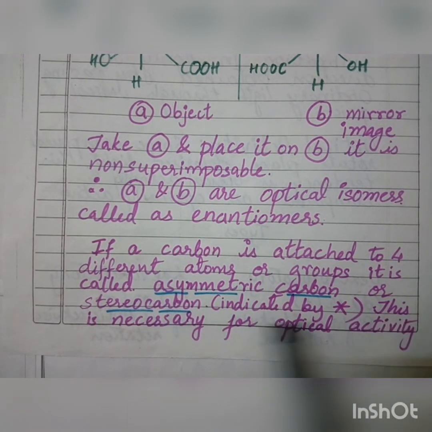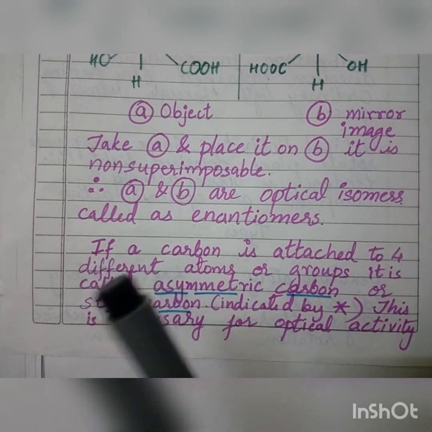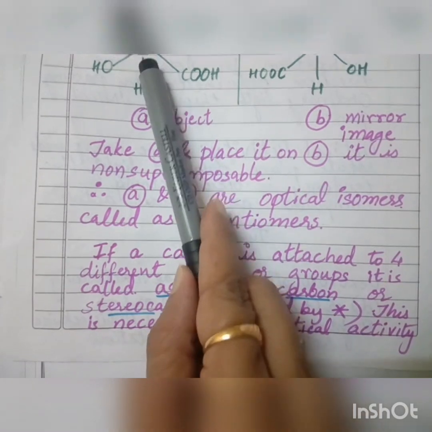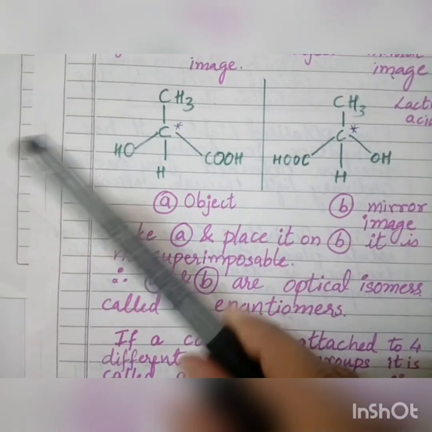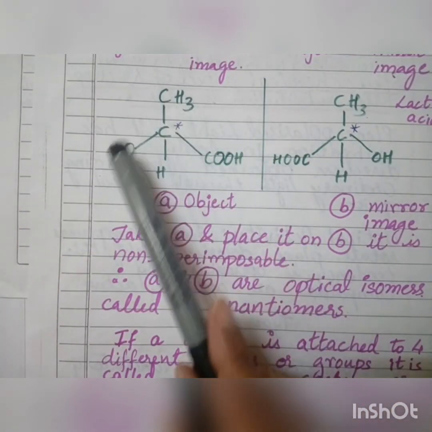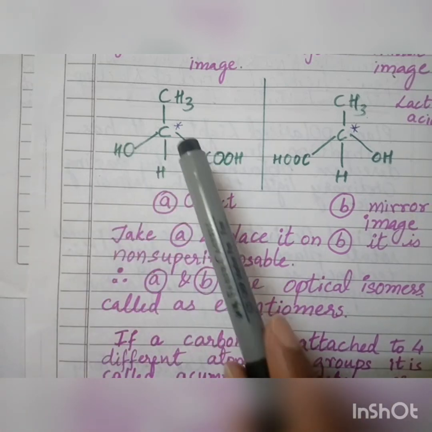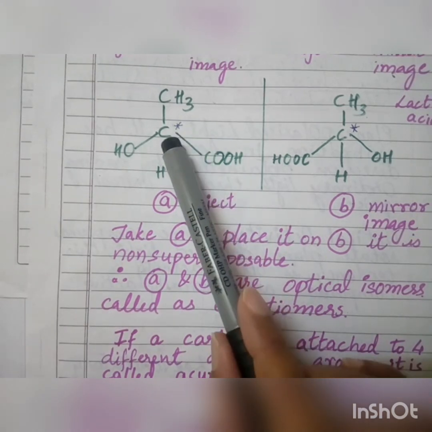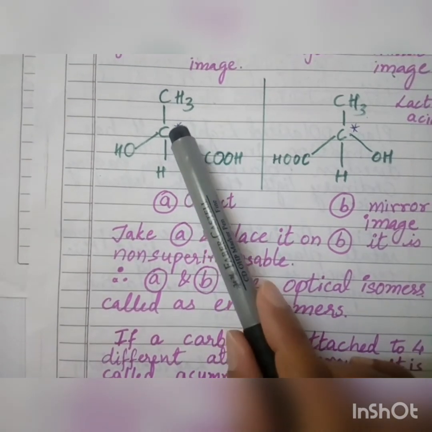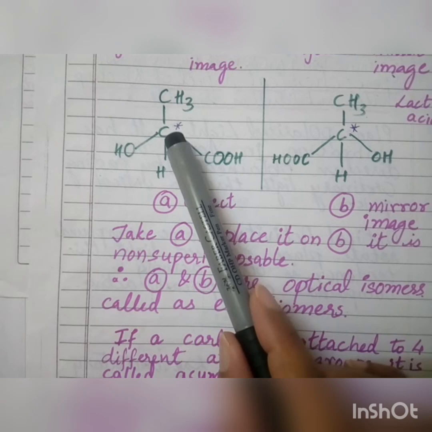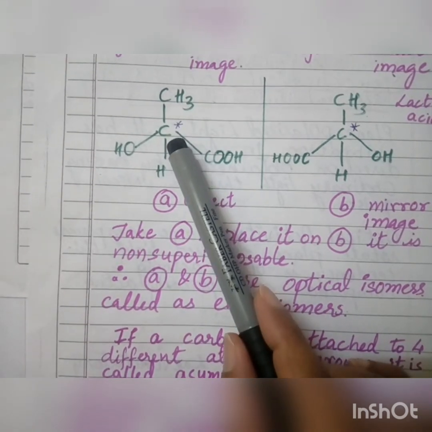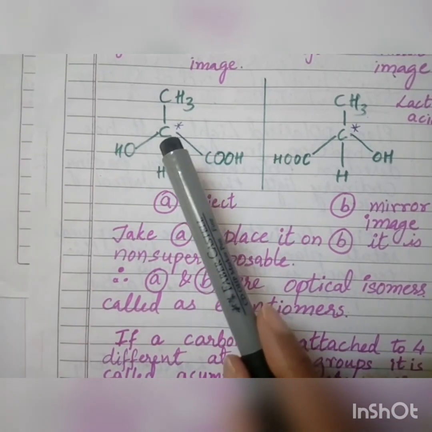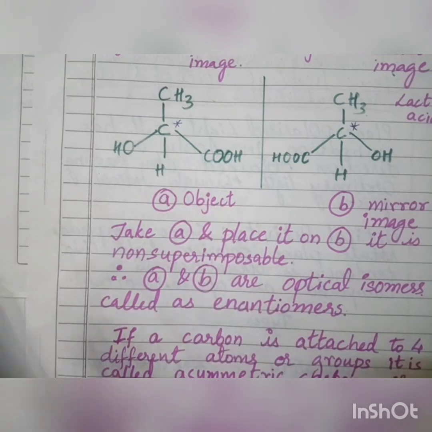So this is necessary for the optical activity. Necessarily a carbon should be attached to what? 4 different atoms or groups of atoms. Then we call it a stereocarbon or asymmetric carbon or chiral carbon as well. Only if this is there, can we expect the molecule to be optically active. Otherwise it will be optically inactive.